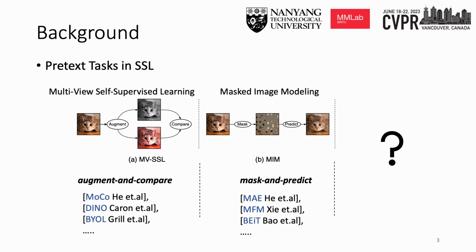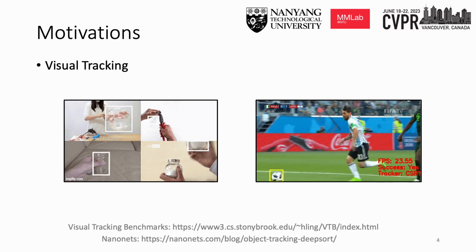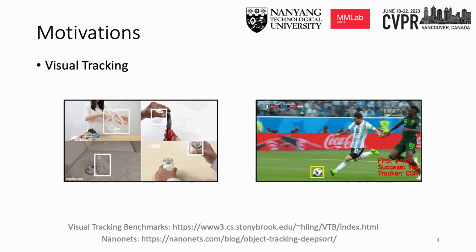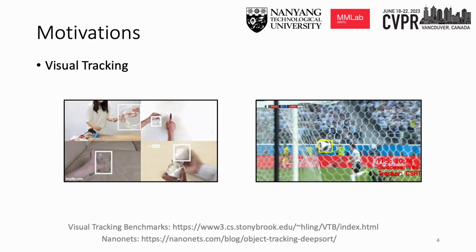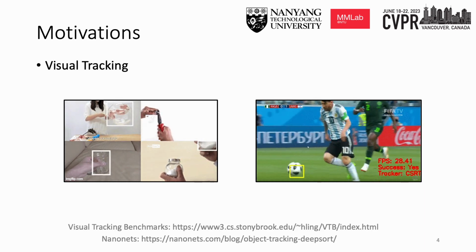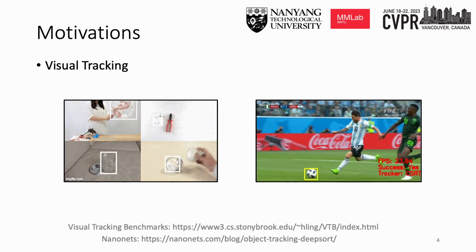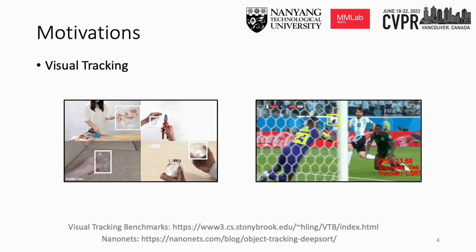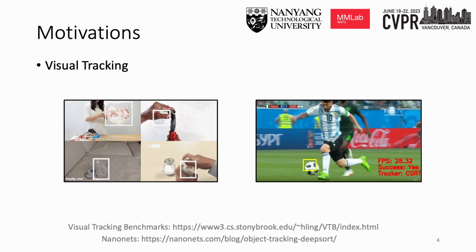Beyond these two typical pretext tasks, in this paper we endeavor to investigate another simple yet effective paradigm for self-supervised visual representation learning. We take inspiration from visual tracking in computer vision, which defines the task of estimating the motion or trajectory of an exemplar object in a sequence of frames, coping with challenge factors such as scale variations, deformations, and occlusions. One typical tracking pipeline is formed as maximizing the correlation between the specific exemplar and the holistic context.